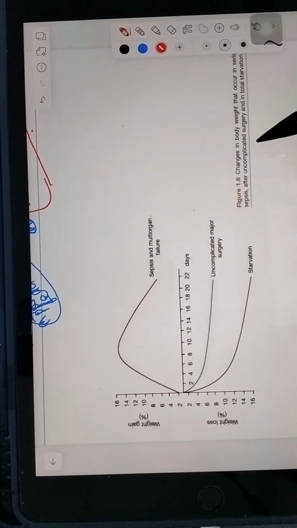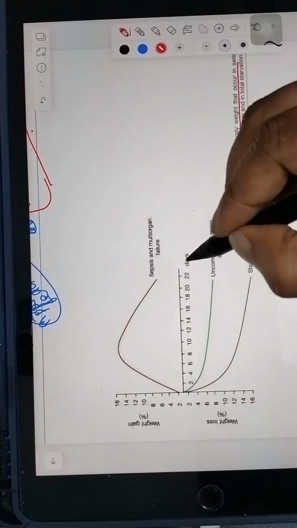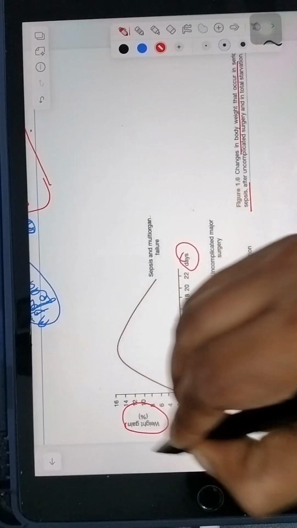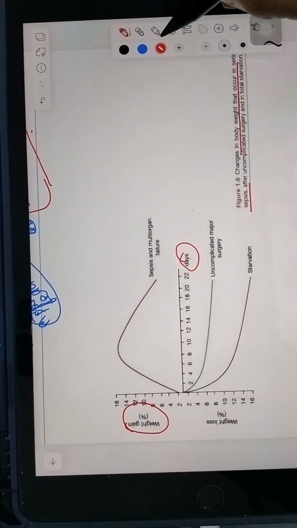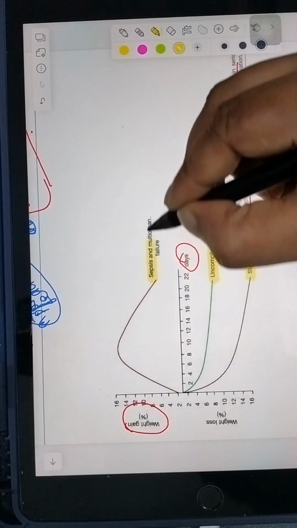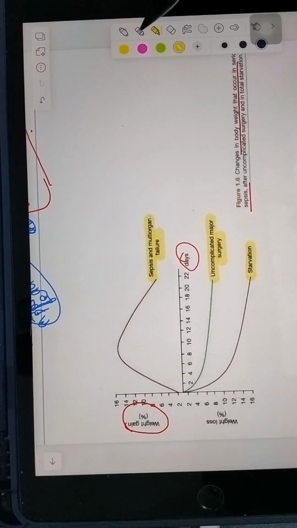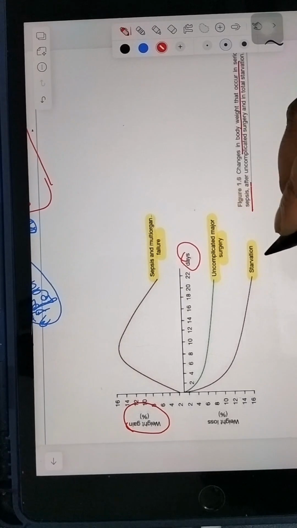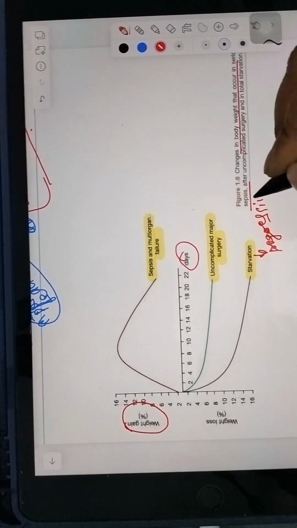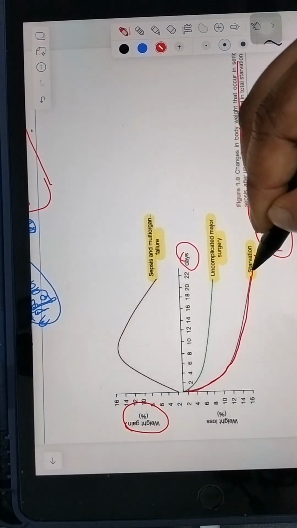And this graph shows the change in body weight that occurs in sepsis. The x-axis shows days and the y-axis shows change in body weight in percentage. Three situations are compared here: starvation, uncomplicated major surgery, and sepsis and multi-organ failure. In starvation, progressive weight loss occurs, so this graph goes progressively downward.